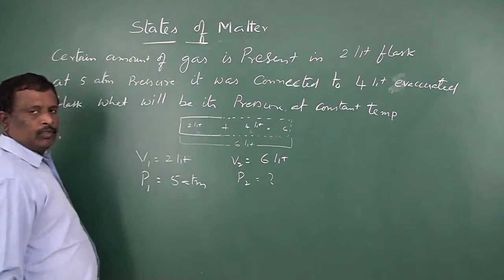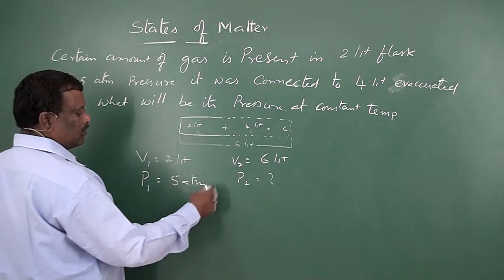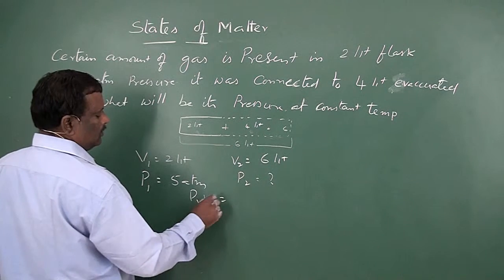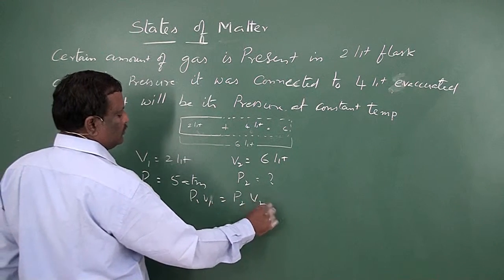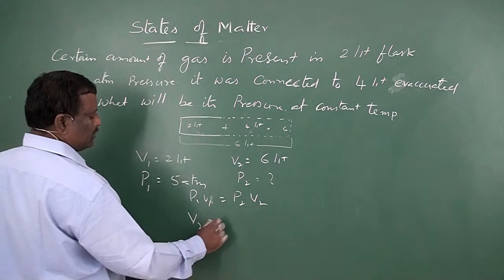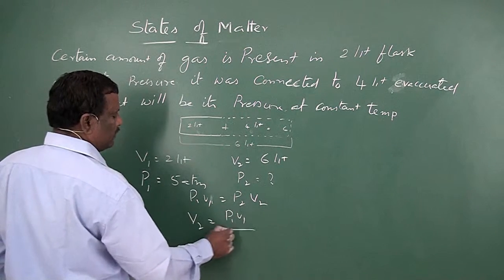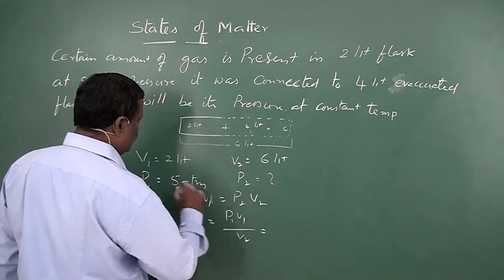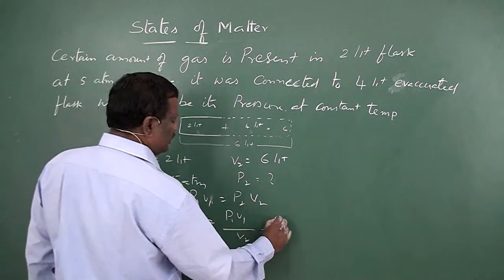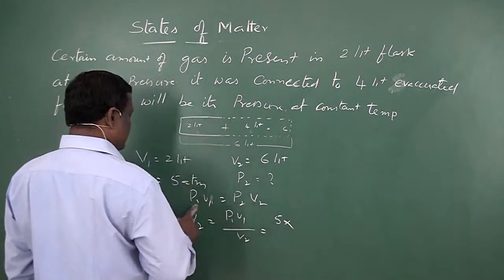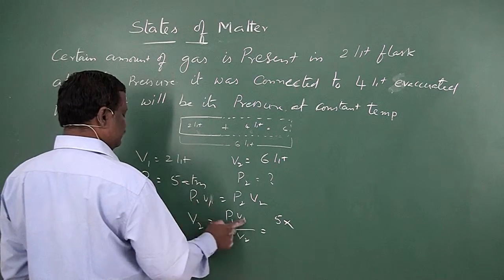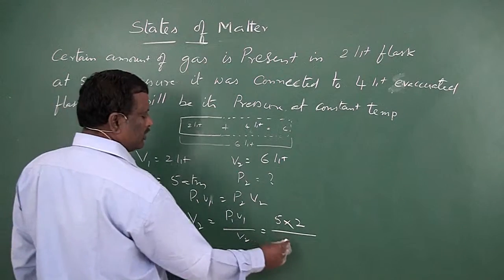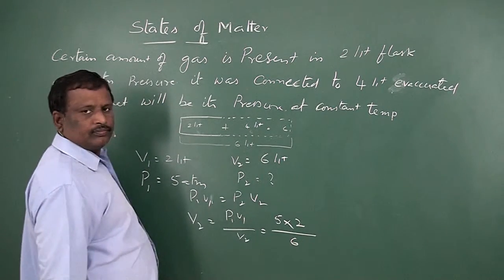P2. So P1 V1 is equal to P2 V2, then P2 is equal to P1 V1 by V2. P1 is equal to 5 atmospheres, V1 is equal to 2 liters, and V2 is equal to 6 liters.